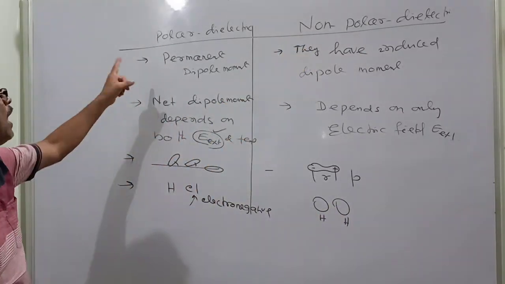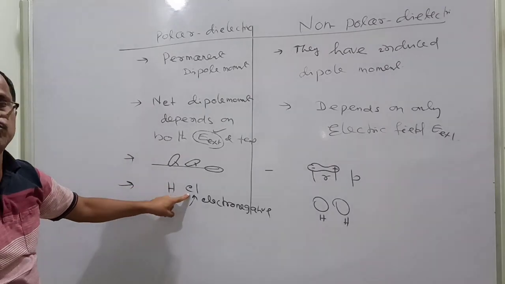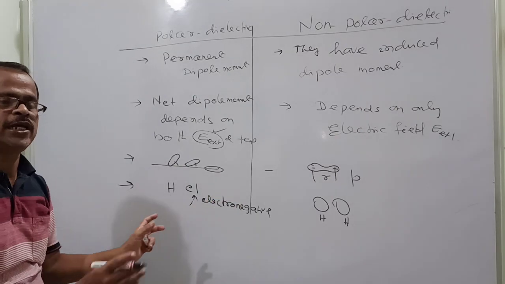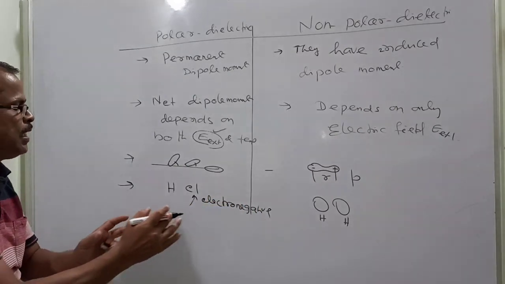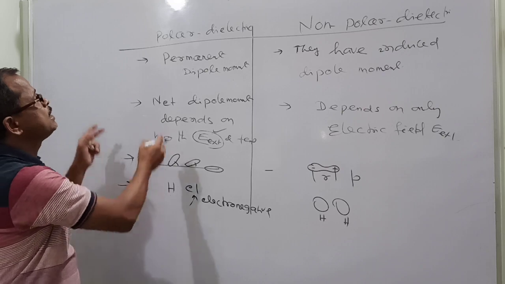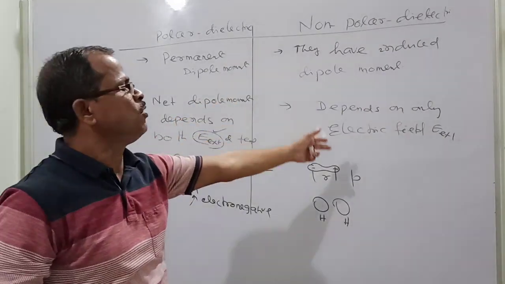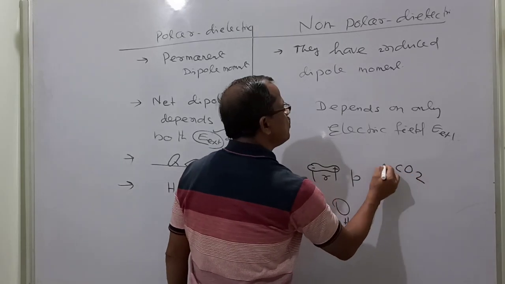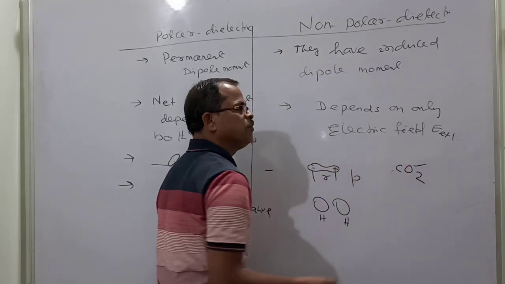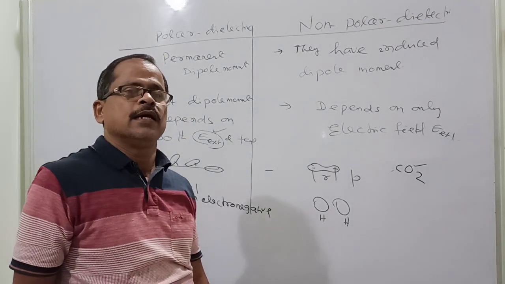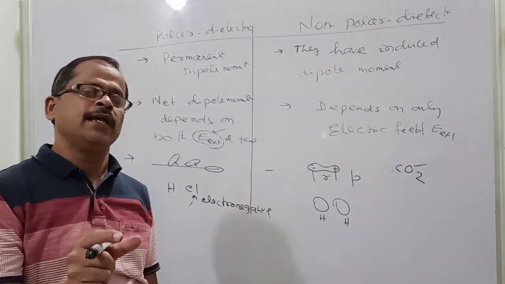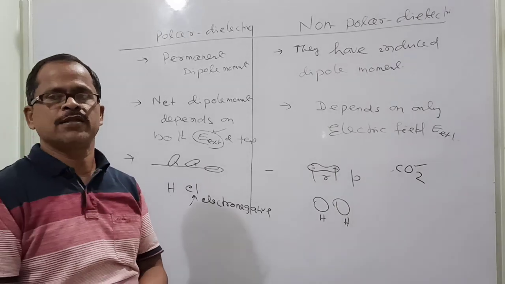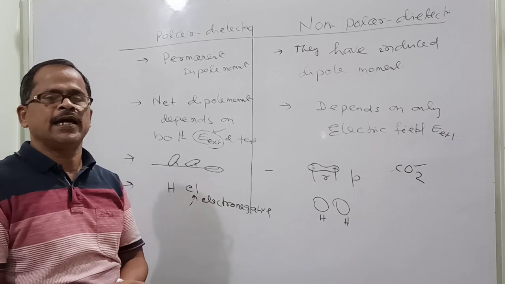But in the case of polar, chlorine is more negative, so it will attract the electron of the hydrogen towards it. One side will be more positive and the other side more negative. That is the case of polar, and this is the case of non-polar. There are other cases too. Let's say carbon dioxide. Here one end is more negative and the other more positive, and each bond develops a dipole moment, but the net dipole moment of the system becomes 0. So these are the very important aspects of polar and non-polar dielectrics.